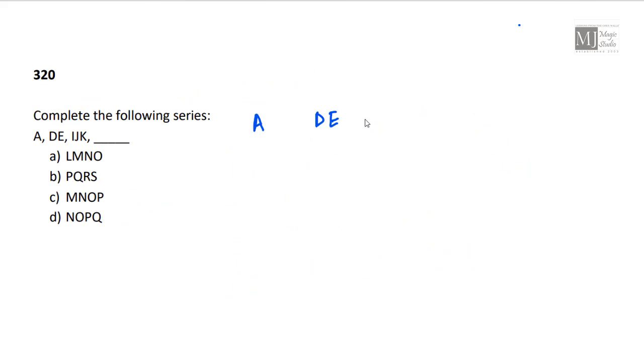Complete the following series. We have A, D, E. Now these two are continuous alphabets. I, J, K. Now it is giving me a hint that 1, 2, 3, it should be a 4-digit in the series. Now A, B, C, D, E. Then we have F, G, H. Then we have I, J, K.